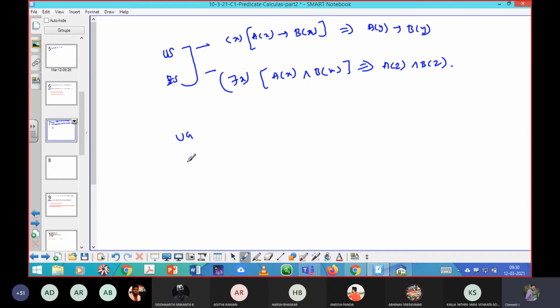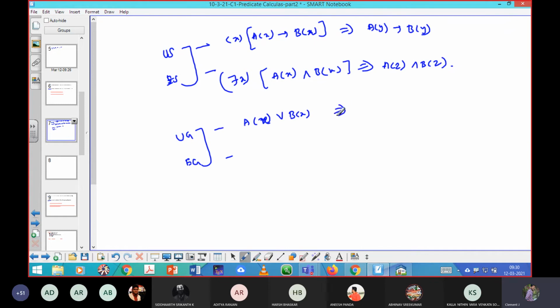Next, rule UG and then rule EG. In your previous two rules, you applied the rules to remove the quantifier, but in these two rules you apply the rules to add the quantifiers. For example, suppose you have A of x or B of x.